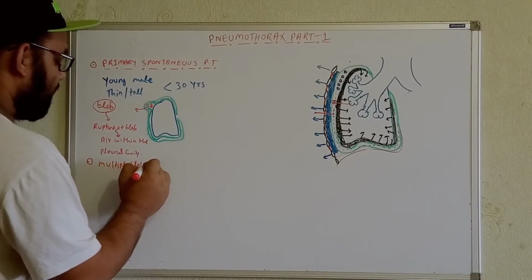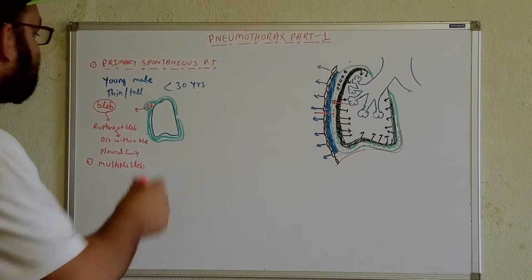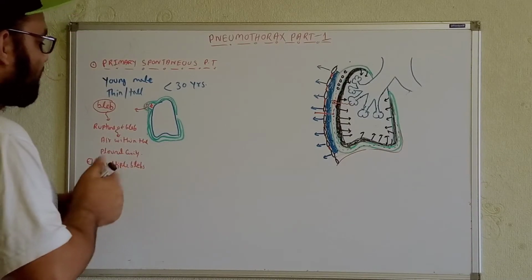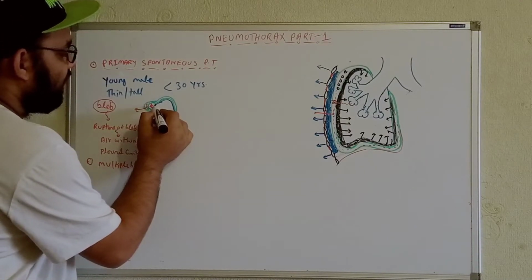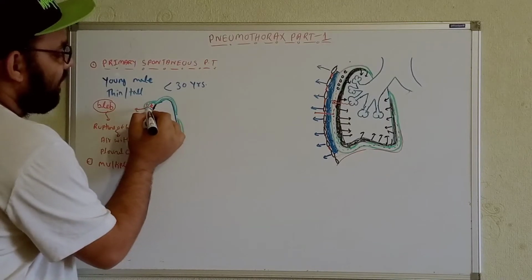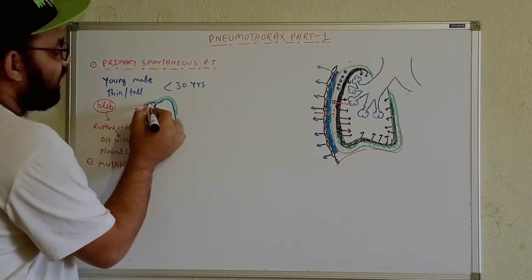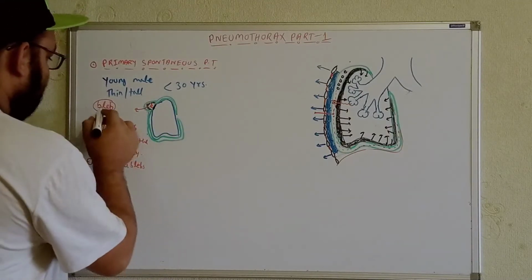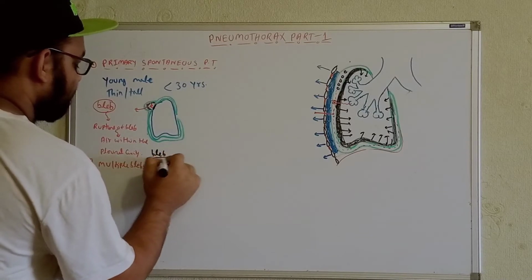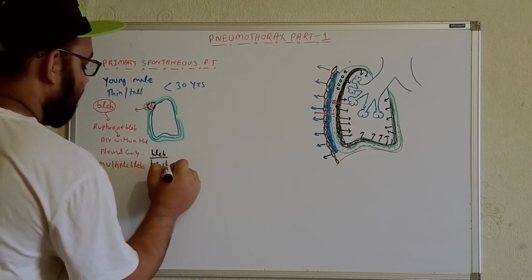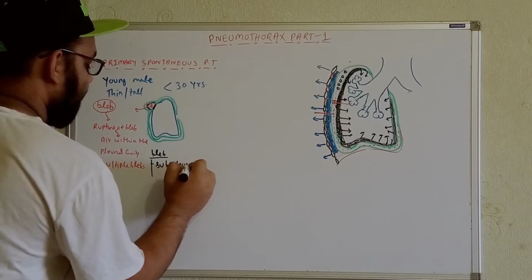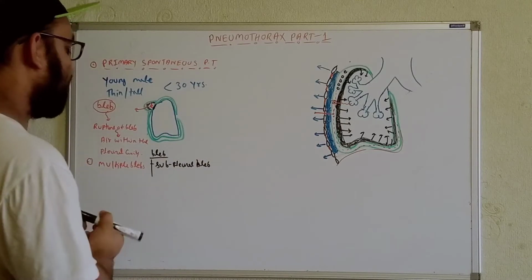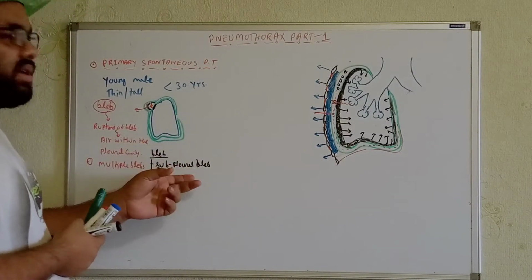Now see, in terms of these blebs, this bleb on one side is surrounded by what? It is surrounded by the lung parenchyma. On the other side, this bleb is surrounded by the pleural layers. So this type of bleb is known as a subpleural bleb. I will talk about another type of bleb now, then I think it will be easier. That's why I said it right now.